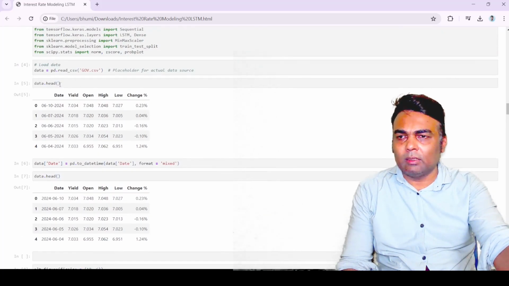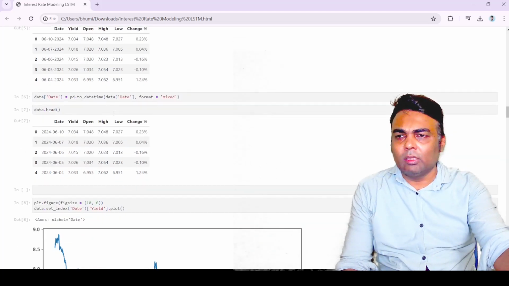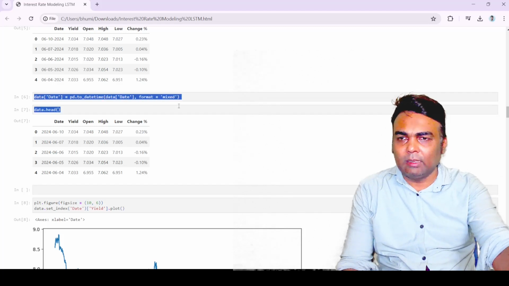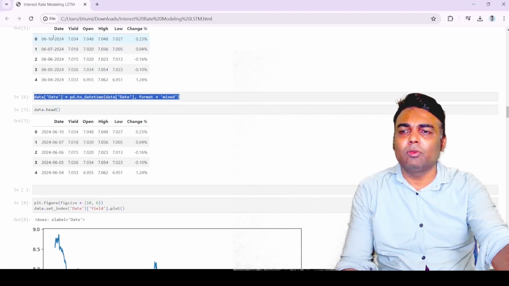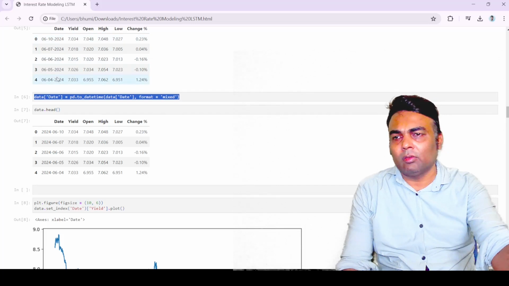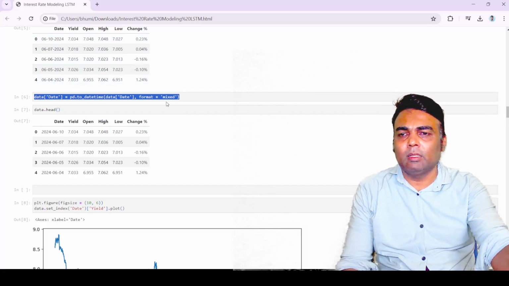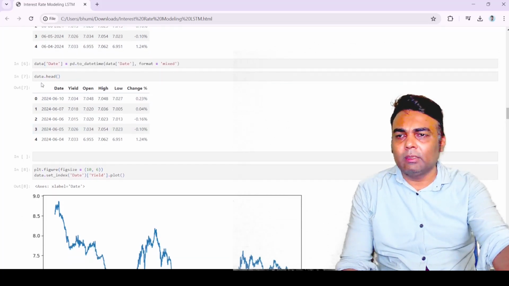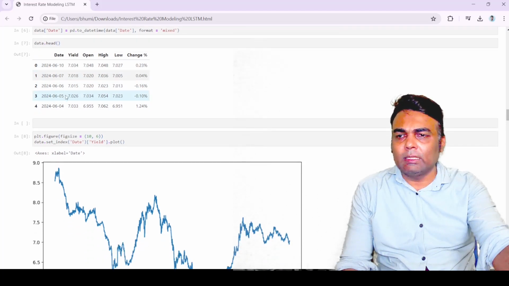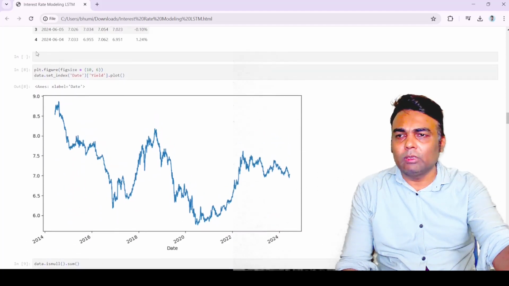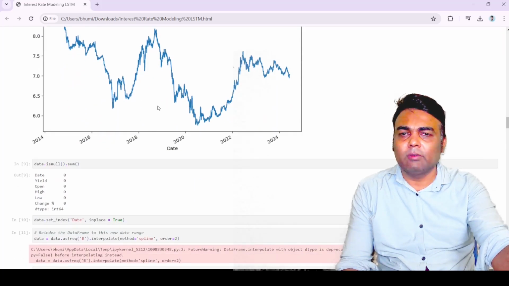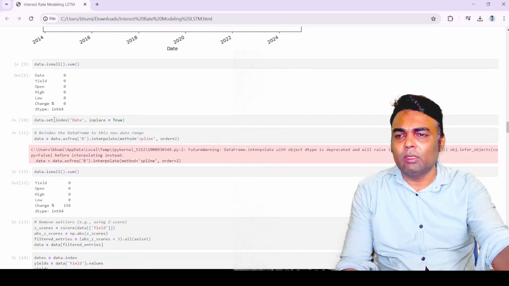You can display the various rows also. You need to convert the date column, which was originally in string format, into a datetime format. Then you can display it. You can also plot the data using the plot command, and see whether everything is okay or not.